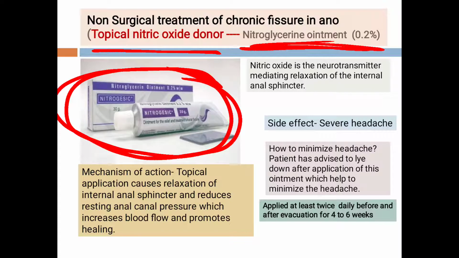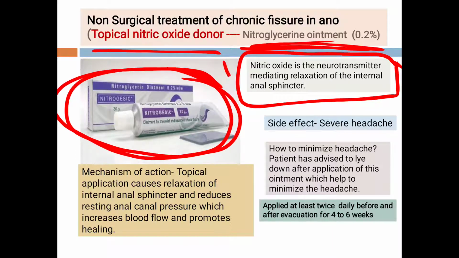So the neurotransmitters are of two types. One is the acetylcholine and the adrenaline. But students, in this internal sphincter where the nerves and the sphincter muscle meet, there is a release of a different type of neurotransmitter. This is called nitric oxide, and this nitric oxide is a neurotransmitter which is released at the neuromuscular junction in the internal anal sphincter, which causes relaxation of the internal sphincter.